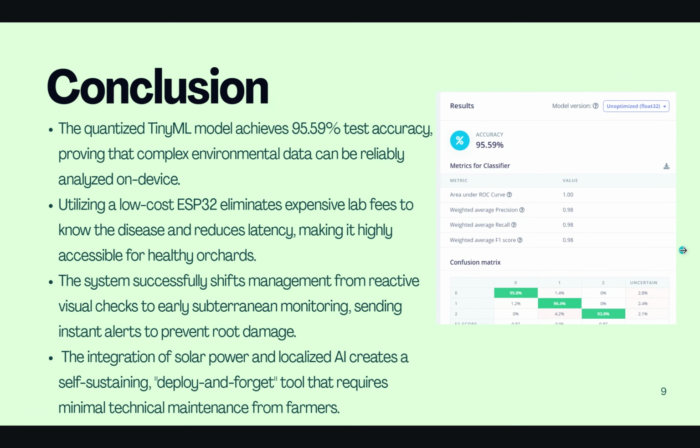So in conclusion, by analyzing complex environmental data on device, this quantized tiny machine learning model achieved an impressive 95.59% predictive accuracy, and it successfully shifted orchard management from reactive visual checks to early subterranean monitoring by sending instant alerts to prevent root damage before the symptoms ever appear. Also, the low-cost ESP32 setup helped farmers eliminate expensive lab fees.